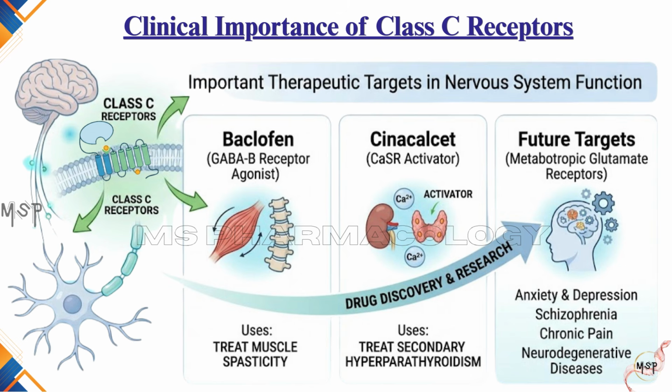Examples include baclofen, a GABA-B receptor agonist used to treat muscle spasticity; cinacalcet, a calcium-sensing receptor activator used to treat secondary hyperparathyroidism. Researchers are also investigating drugs targeting metabotropic glutamate receptors for neurological and psychiatric disorders, including anxiety, depression, schizophrenia, chronic pain, and neurodegenerative diseases.